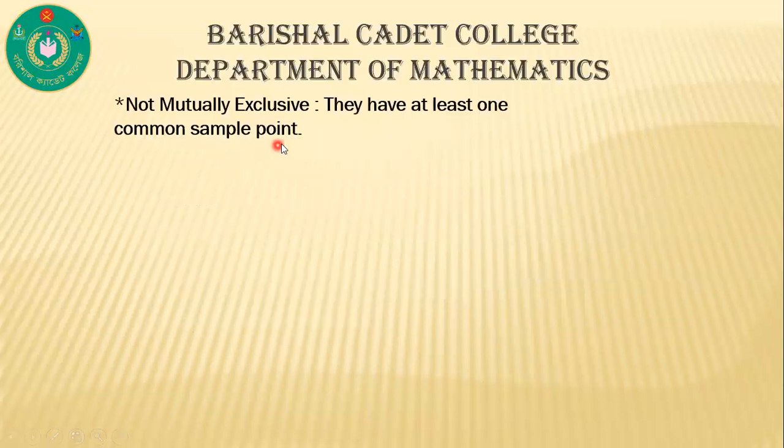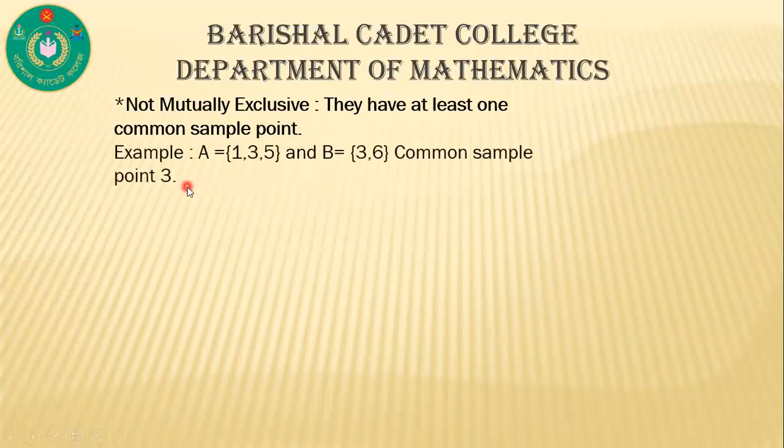Now, not mutually exclusive event. Not mutually exclusive event means they have at least one common sample point. And in mutually exclusive event, there is no common point. Here, at least one common sample point. Example, if A is equal to 1, 3, 5 and B is equal to 3, 6, here 3 is the common sample point of both these two. That's why these events are not mutually exclusive.